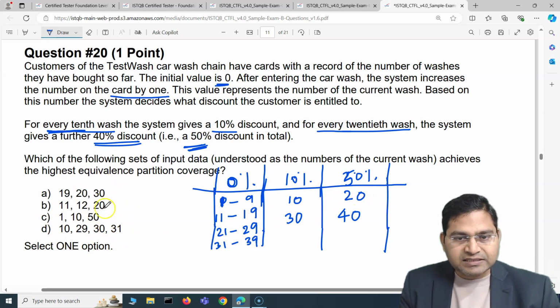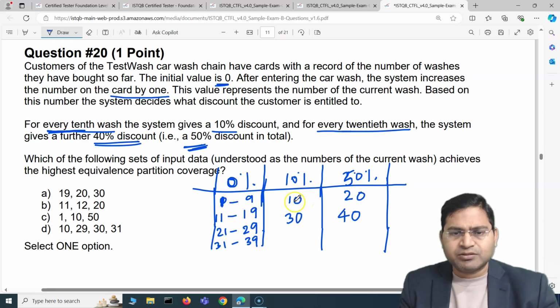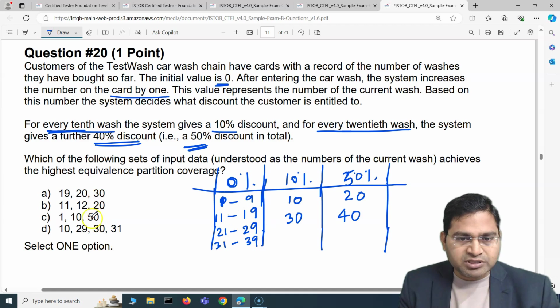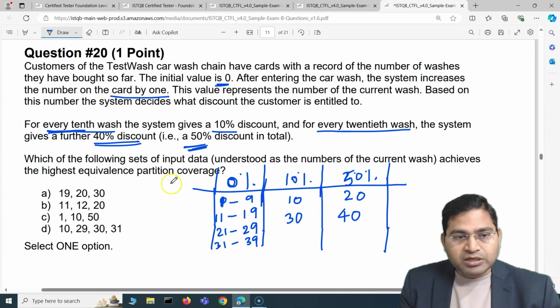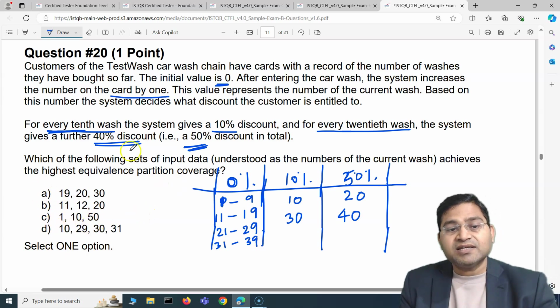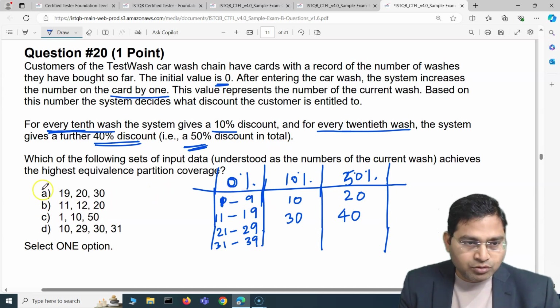The options could have just mentioned numbers like 1, 9, 10, or 1, 8, 5, or 21 or 31, just the numbers covering the 0% discount. Or these options could have numbers that cover all 3 partitions. So the question they are asking is which options cover the highest equivalence partition, right?